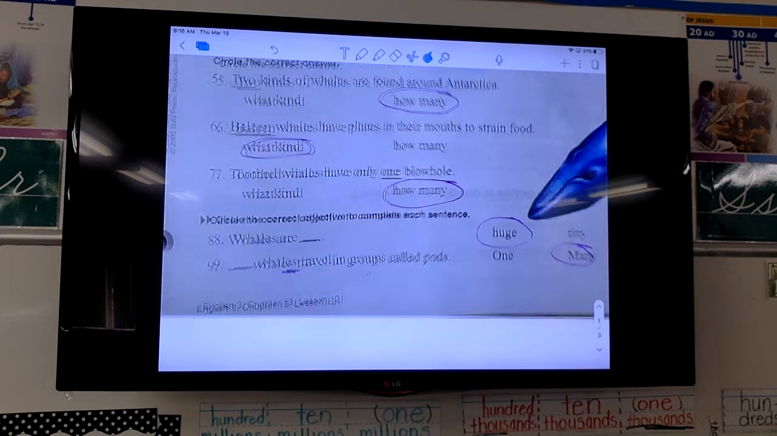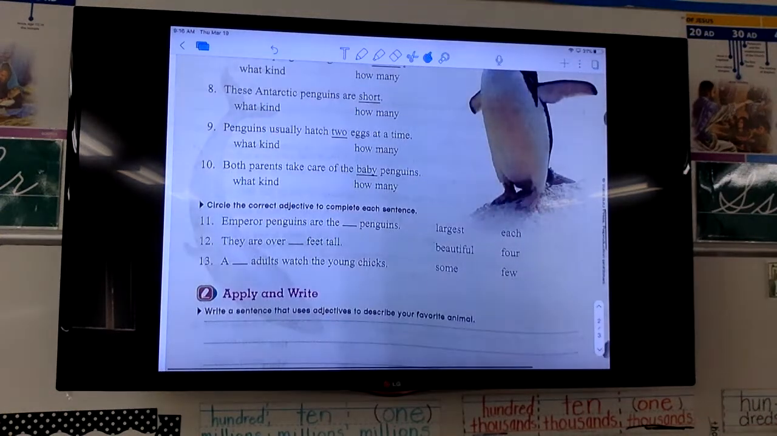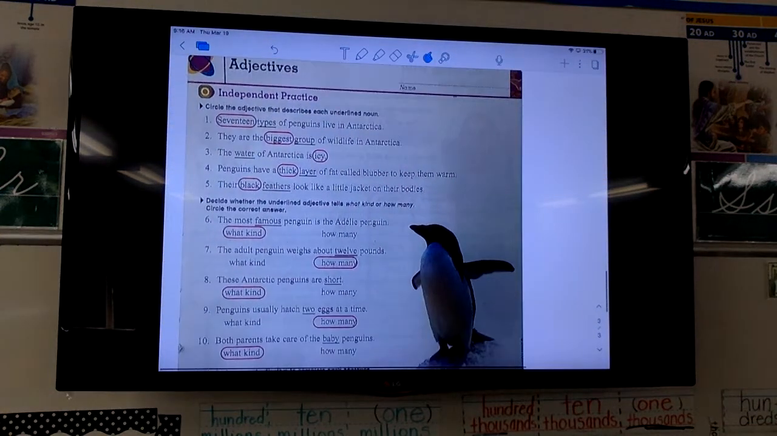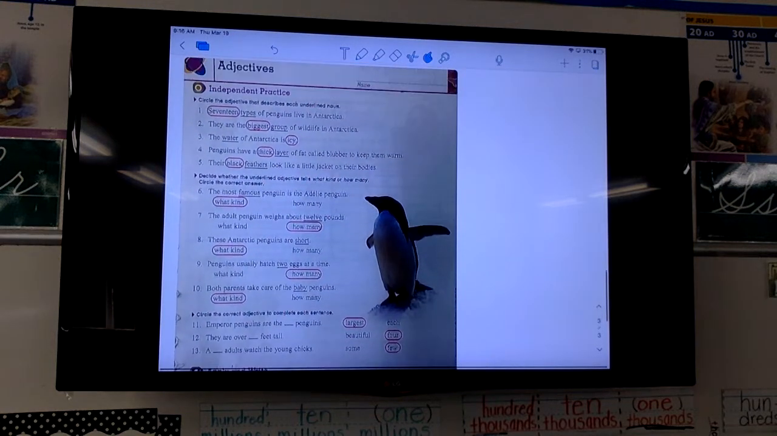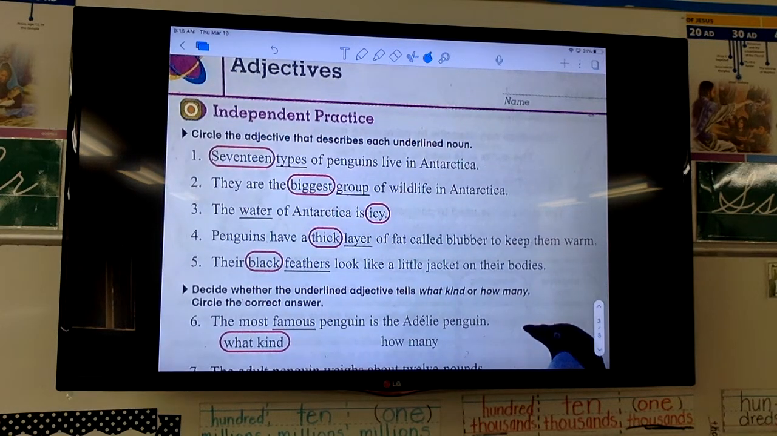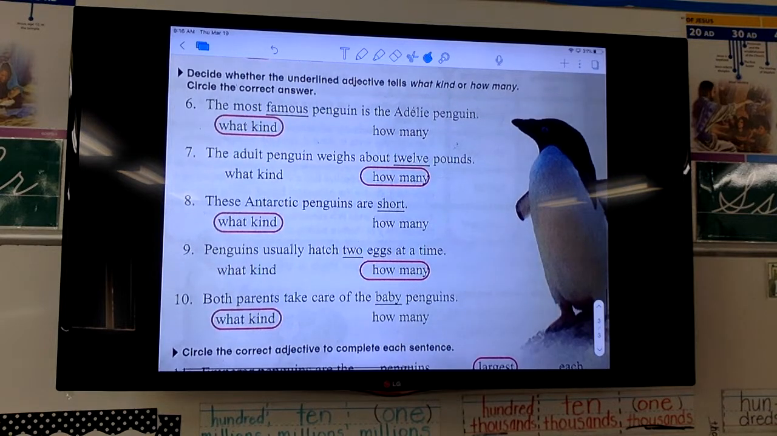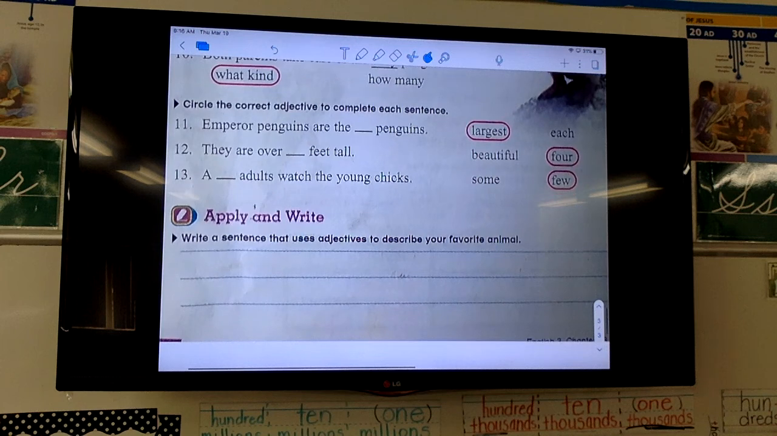All right, if you've completed the back page, which was this page here with the penguin on it, I'm going to show you the answers, and I'm going to move it by section. So I'm not going to actually say them. I just want you to look and see if you circled the right words. You can pause the video if you need to. All right, now I'm going to show you the second section. See if you circled those correct. And now I'm going to show you the bottom section. See if you circled those correct.